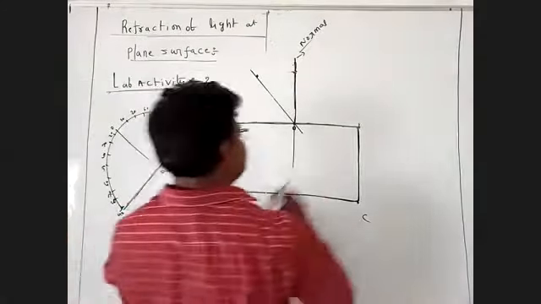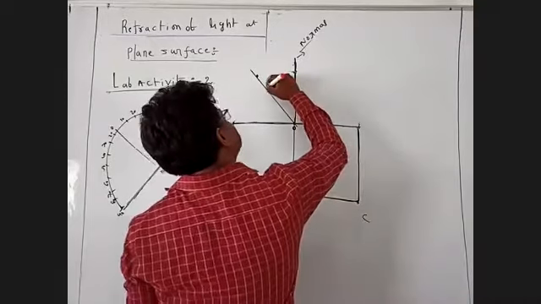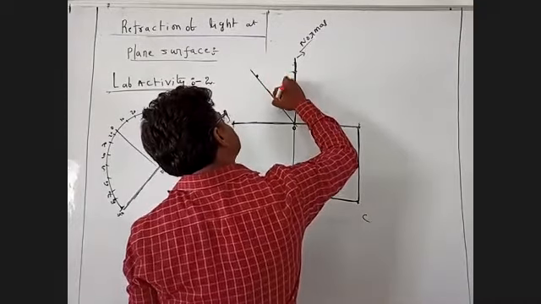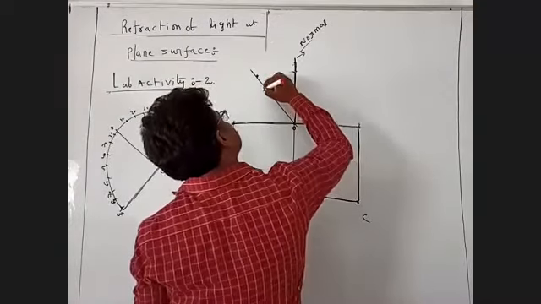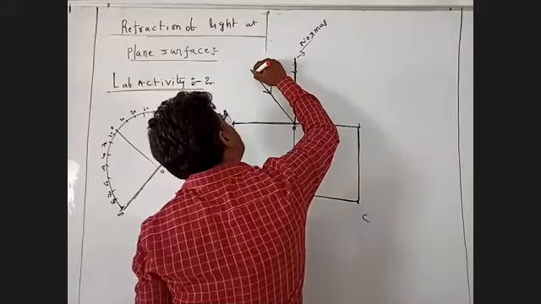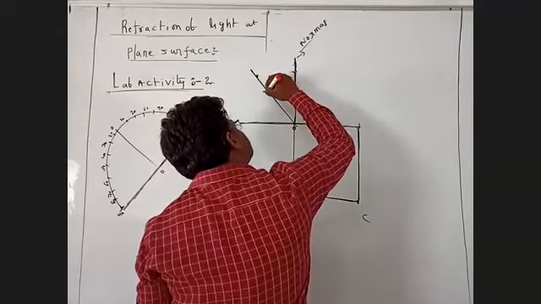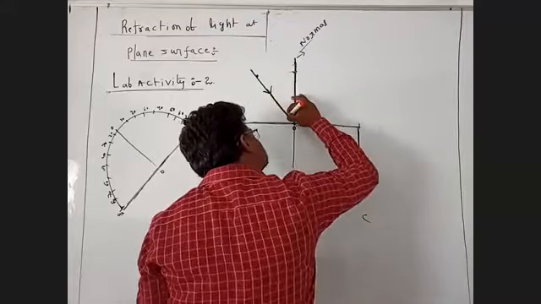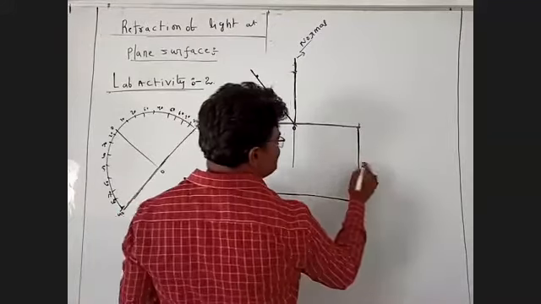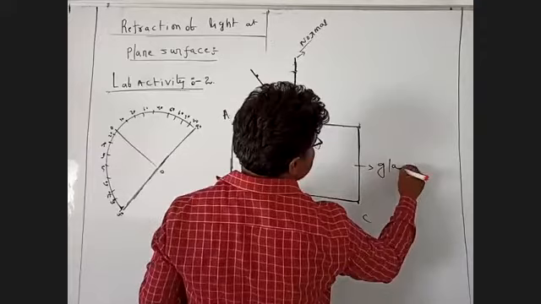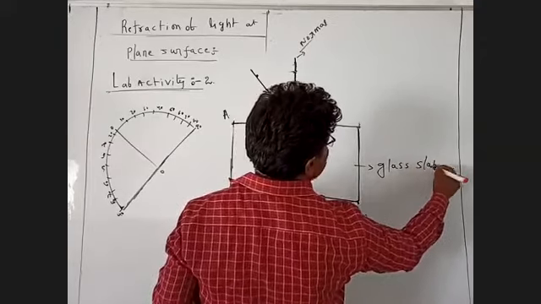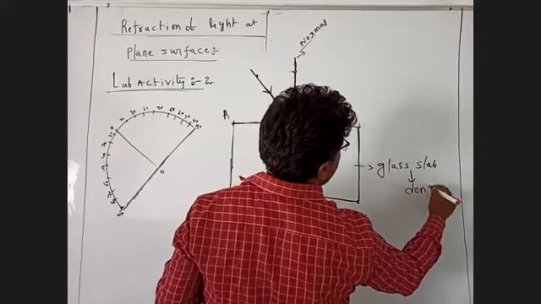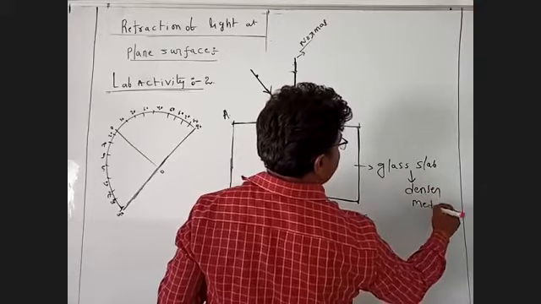What is the meaning of this one? This is a beam of light. The beam of light is traveling towards another medium. This is a glass slab. The glass slab thickness, a denser medium.